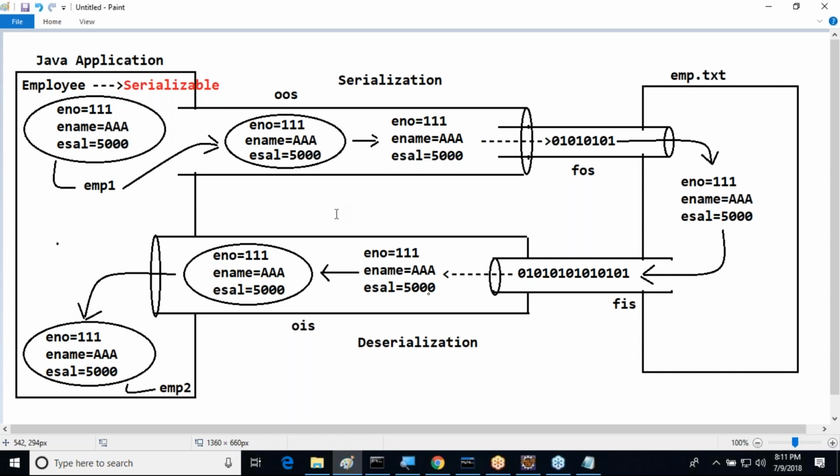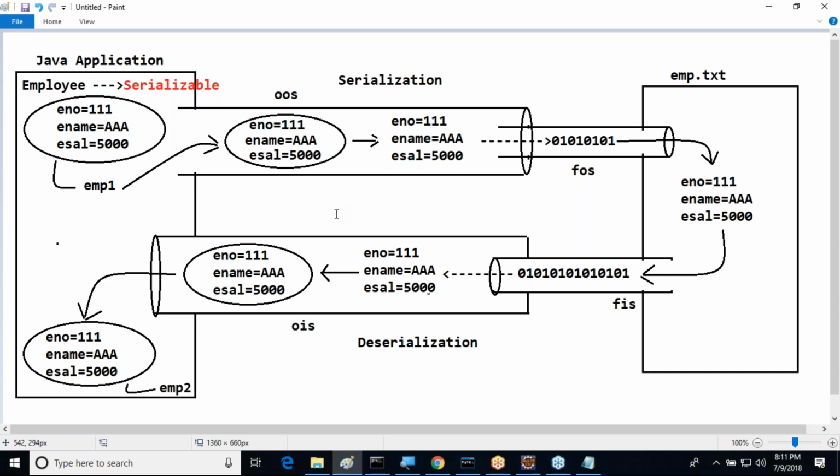But if my character data is involved in serialization and deserialization, is it supported? No, it is not supported. It supports bytes data only. Data representation must be in bytes. That means it is compatible only with bytes. It is not compatible with character-related data. Leave it.